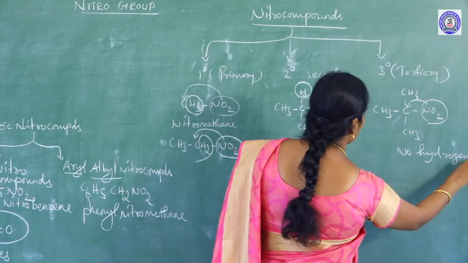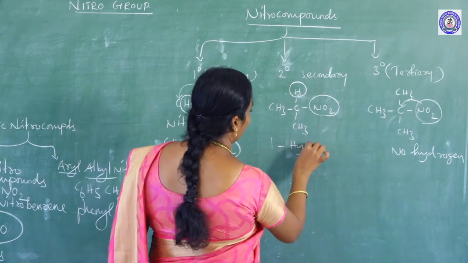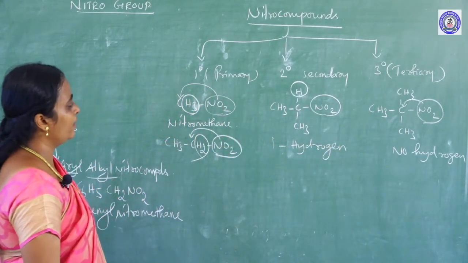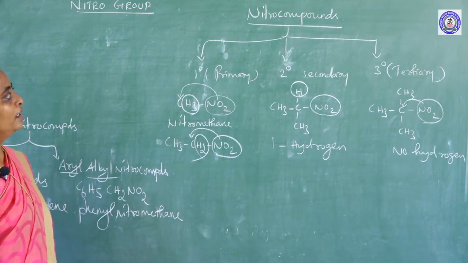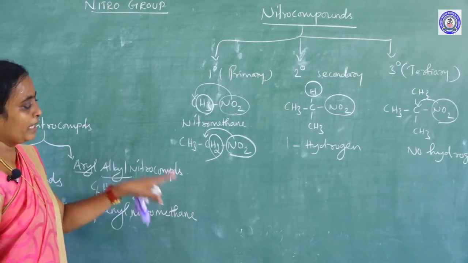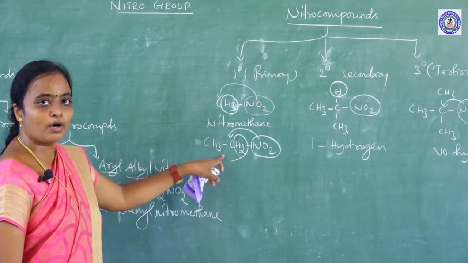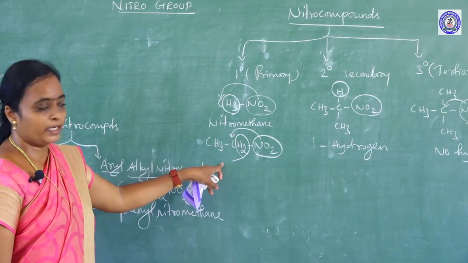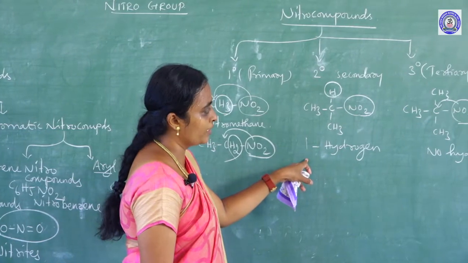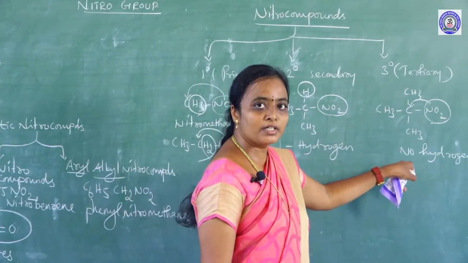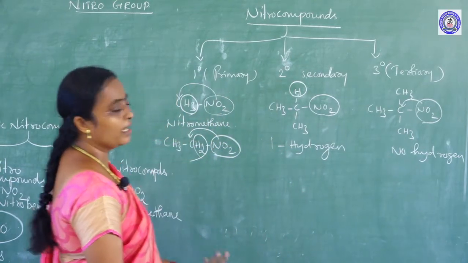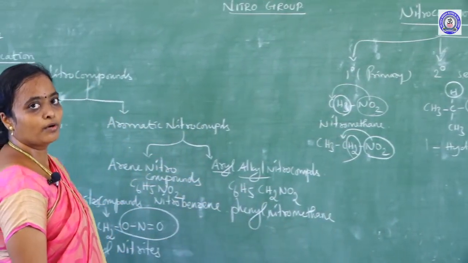So based on the availability of hydrogen on the carbon attached to the functional group, we can divide nitro compounds into 3 types: primary, secondary and tertiary. Primary means the carbon contains 2 hydrogen atoms, secondary means 1 hydrogen atom, and tertiary means no hydrogen atom. This is the classification of nitro compounds.